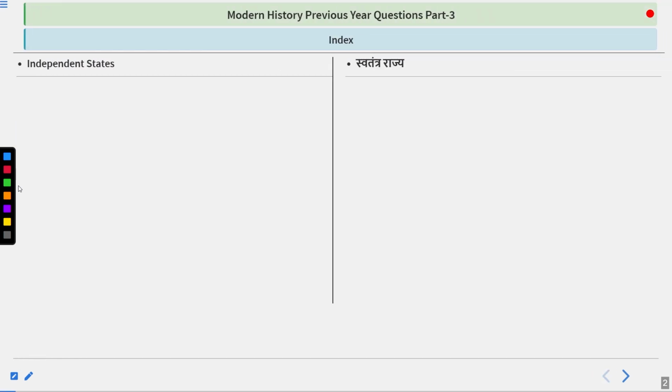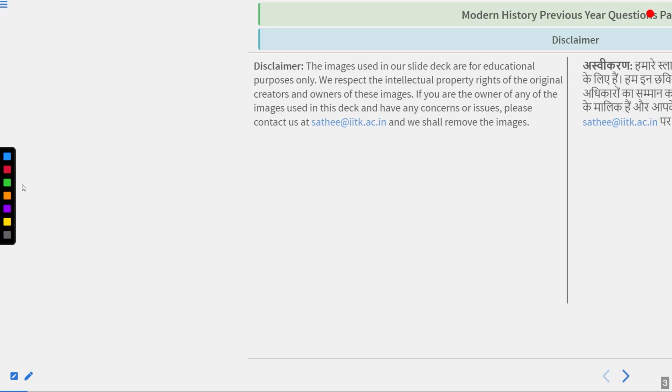So I've got some particular questions from the independent states. After the Mughal era, a lot of independent states were formed in India, and they were all annexed by the Britishers later on. So we will discuss each one of them.